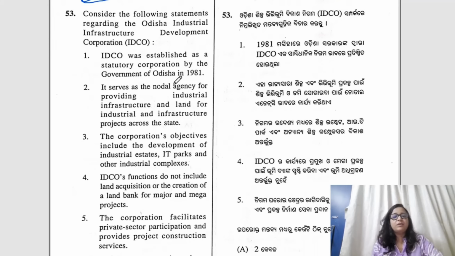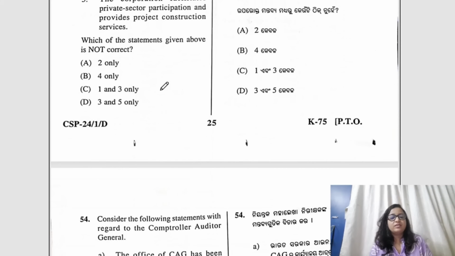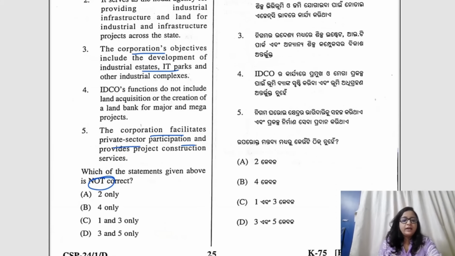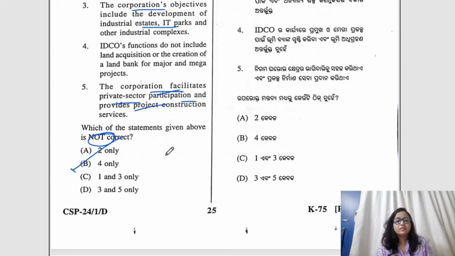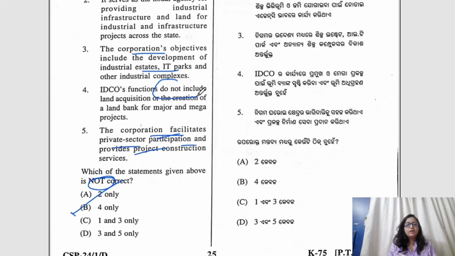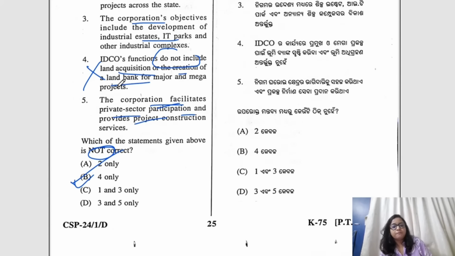53, consider the following statements regarding the Odisha Industrial Development Corporation, and then 4 statements have been given. Which of the above statements are not correct? So here the correct answer would be B, because this would be the incorrect one. Provides project construction services. This would be the incorrect one. Why? Because it is saying they do not include the land acquisition or the creation of land bank. That is not correct. So making the answer B correct.